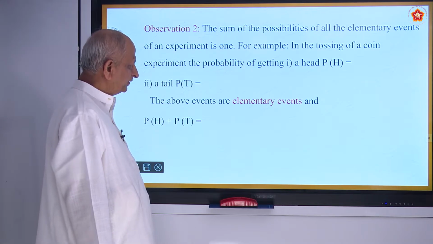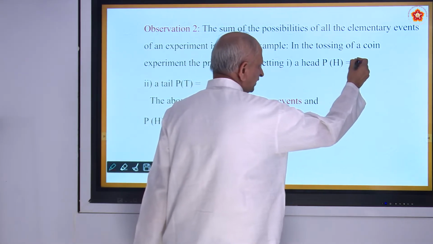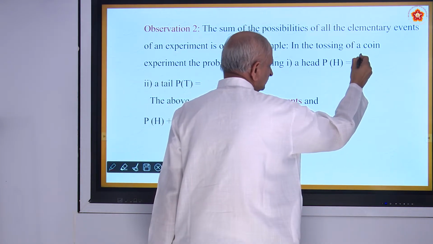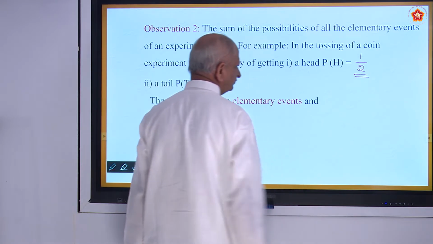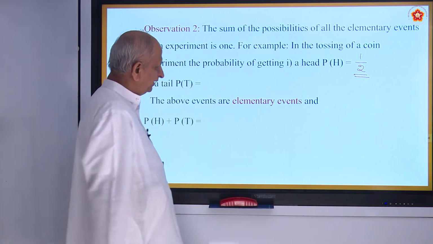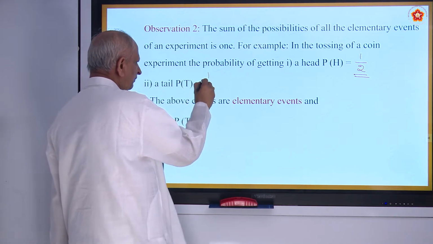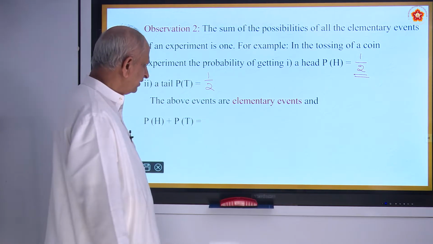What is the probability of getting head up? It is NE by NS. NE means how much? Head is 1. Total events is 2. So 1 by 2. Similarly, getting tail up means number up. Again 1 by 2. 2 events possible, out of which 1 can be number.